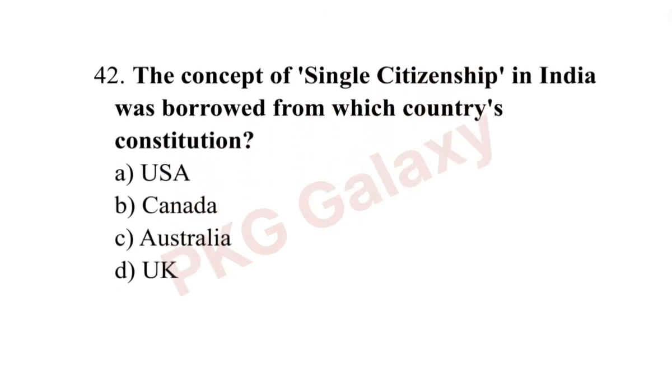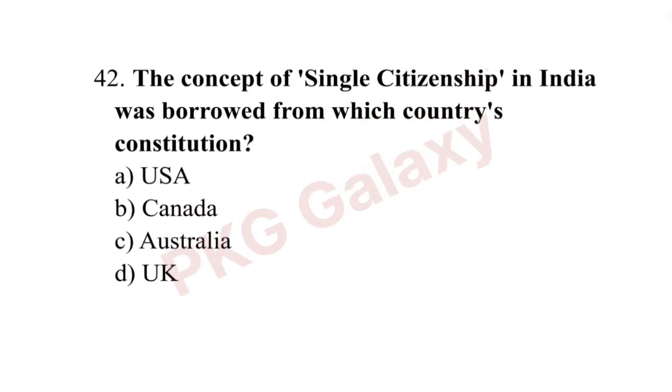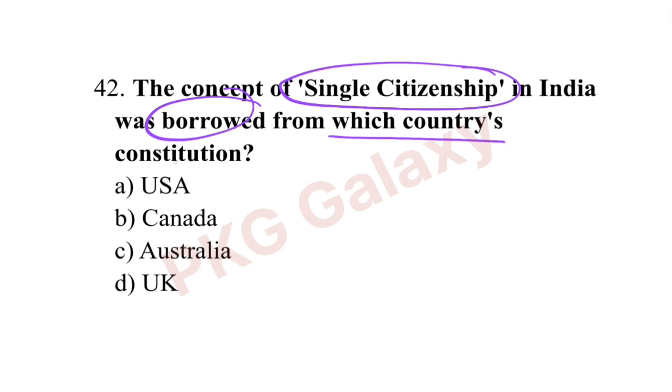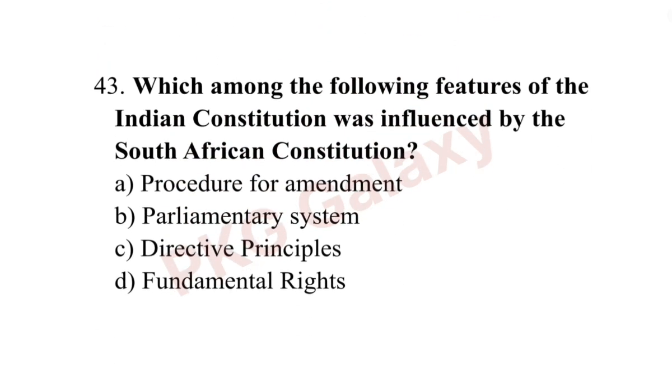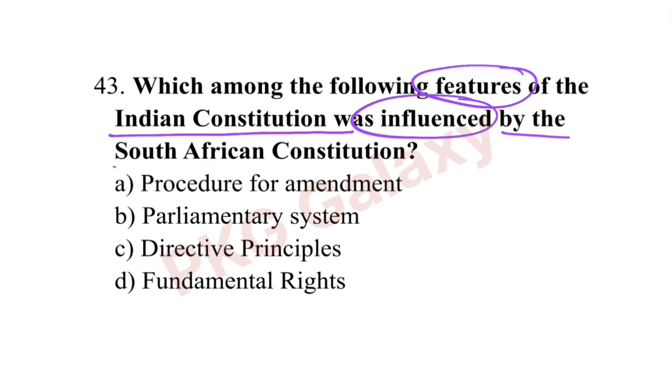Okay, next question. The concept of single citizenship in the Indian Constitution was borrowed from which country's constitution? The correct answer is option D, UK. So single citizenship was borrowed from the UK. Next question. Which among the following features of the Indian Constitution was influenced by the South African Constitution? The correct answer is option A, procedure for amendment.